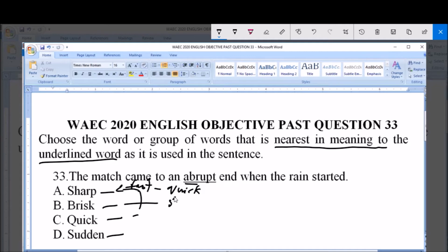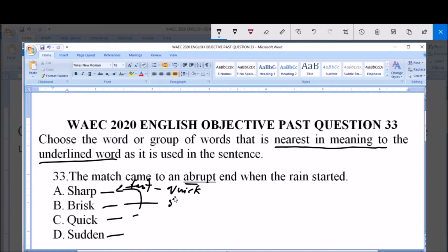Then when something is sudden, that is unexpected. Abrupt means unexpected, because when something happens suddenly, it is unexpected.